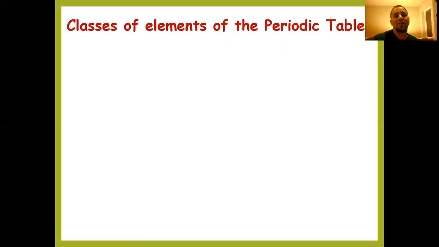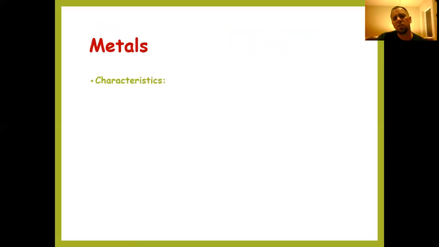All right, so let's take a look at some of the classes of elements on the periodic table. There are two general classes. The first one we're going to talk about is metals. A majority of the periodic table and the elements located on it fall into this general class. And the other one we'll talk about are non-metals. So let's take a look at metals.